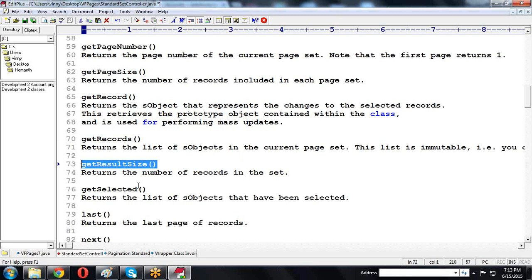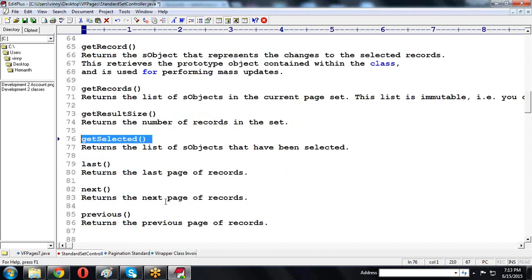So here, totally how many records are there? Those records are how many pages there are in total, and the page size it returns. Get selected: what is a selected object? The object you selected is the selected object. What type of object, whether it is a contact or an account, that object is returned.